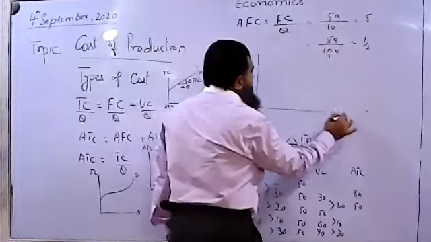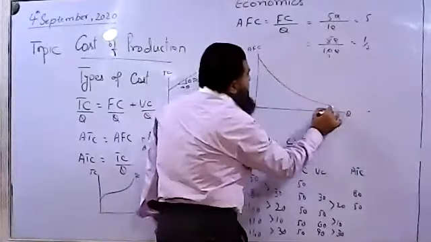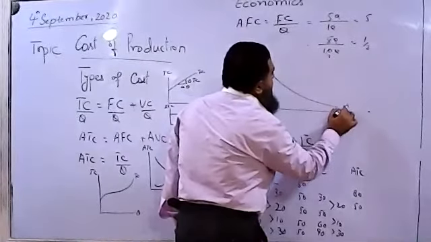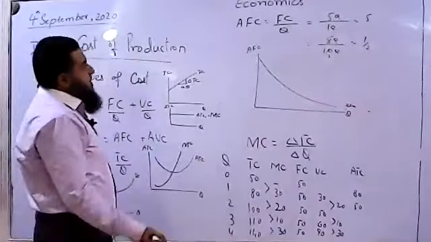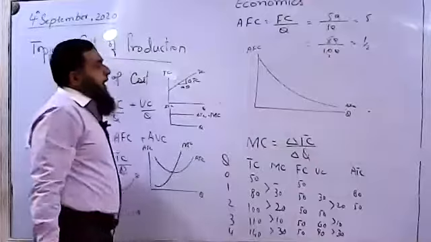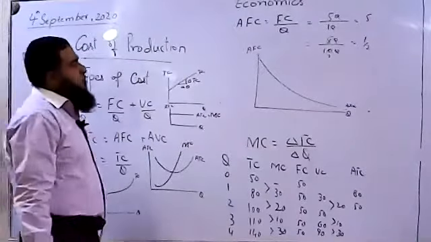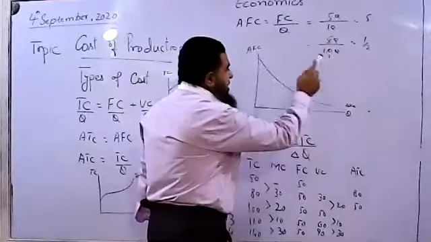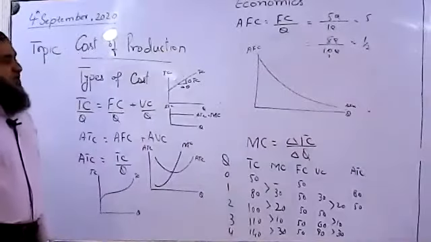Average fixed cost is here. It starts decreasing as more and more units are produced. For the first unit, it is very high. As the firm is producing more and more units of output, the denominator is increasing, so average fixed cost continues to decline. Continuously it is declining.